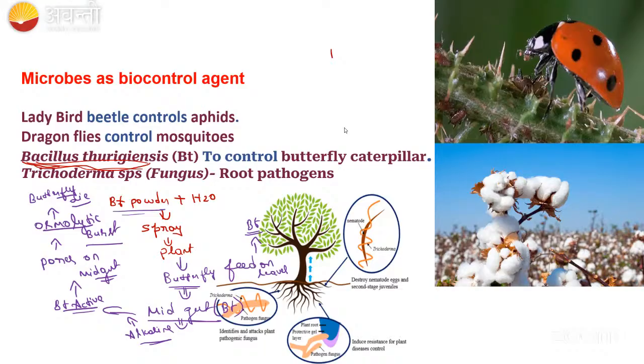So that's why, for targeting only the disease-causing agent, we are using the biocontrol agent. It will not affect other things. It is working in a narrow spectrum. Narrow spectrum. Okay, fine. So this is what we studied in the last class.